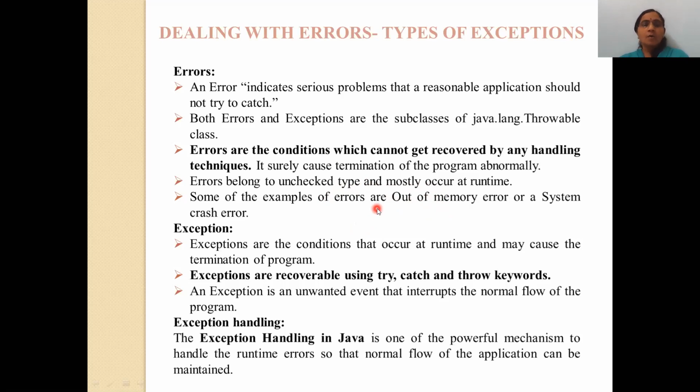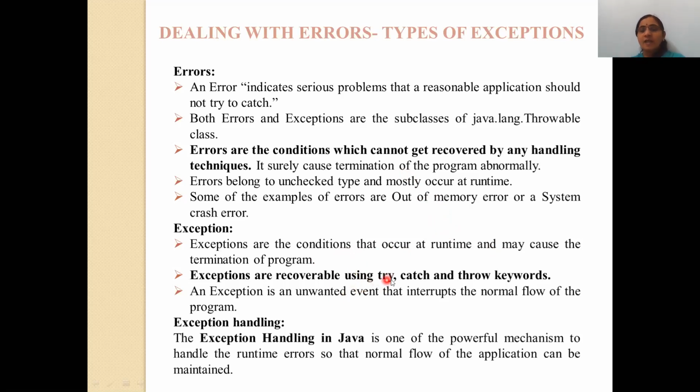What do you mean by exception? Once again, exceptions are conditions. Errors are also conditions. Exceptions are conditions that occur at runtime and may cause the termination of the program. See the difference, there is a little difference. Here it may cause termination of the program, but in the case of an error it surely causes termination. If you handle exceptions properly, then there is no possibility of termination of the program.